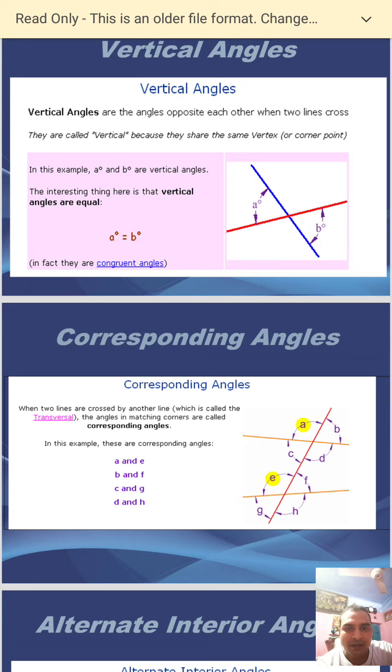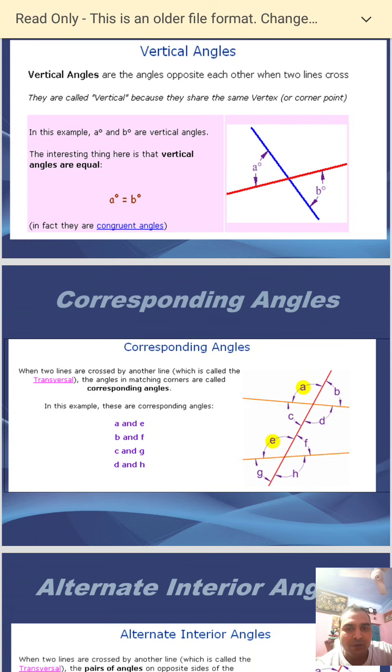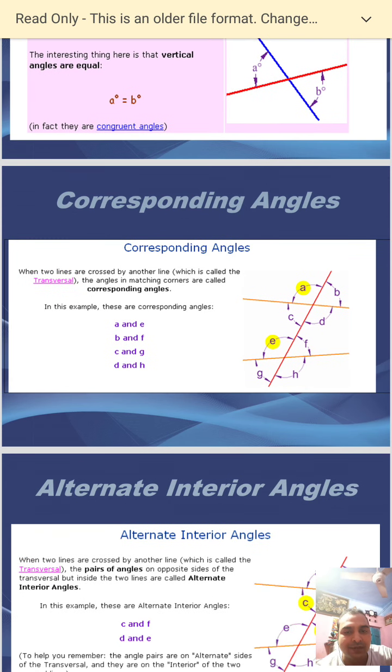Now, corresponding angles. When two lines are crossed by another line, that other line is a transversal. The angles in matching corners are called corresponding angles. That means corresponding angles lie on the same side of the transversal. In this example, these are corresponding angles: angle A and E, B and F, C and G, D and H. They are lying on the same side of the transversal.